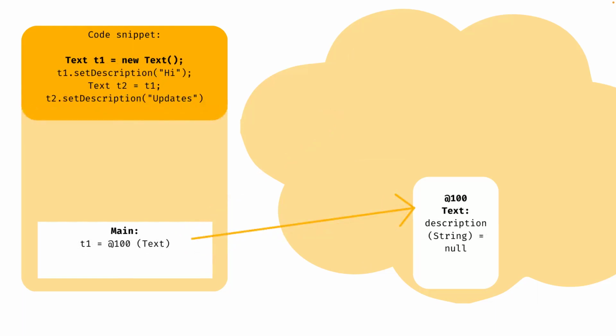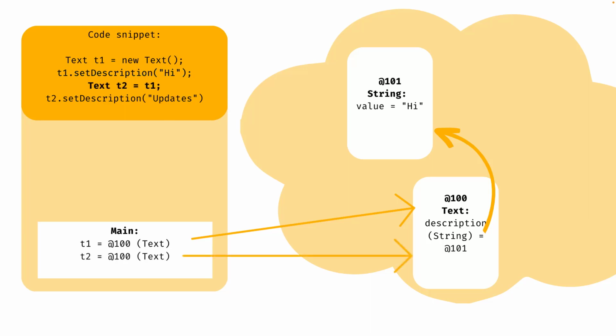And this is what's happening for Text. We start with creating a new Text object, and the description of type string is then still null. What we do next is that we update the description to be "hi". So the description on the object on the heap is actually pointing to another object on the heap. In the next step, we set t2 equal to t1, so both t1 and t2 are pointing to the same object on the heap. And finally, we update that object on the heap to hold another value for description.